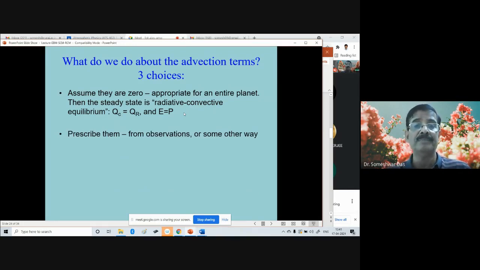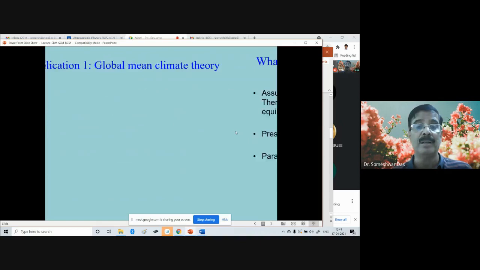Second option for the advection terms is to prescribe them from observations or some other way. If you have observations, you prescribe them, or otherwise you can also prescribe them through large scale model outputs. And the third option, of course, is to parameterize them somehow. So there are three options to deal with the advective terms in an RCM, in a radiative convective model.